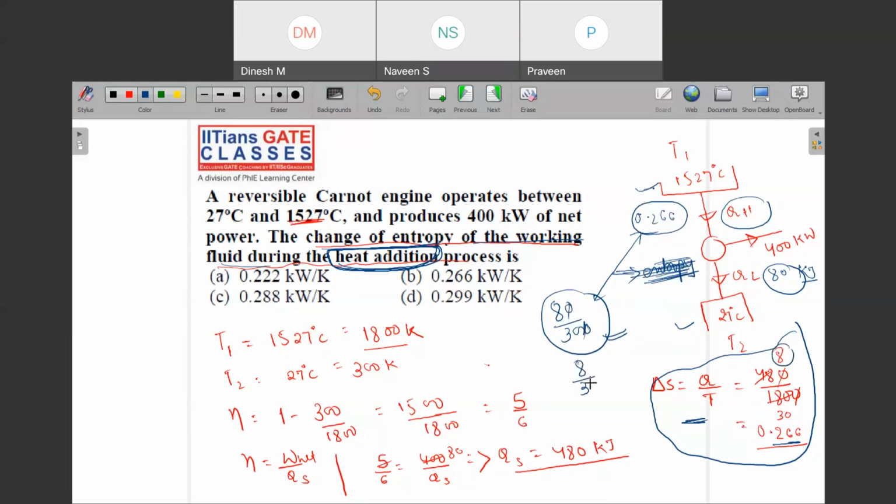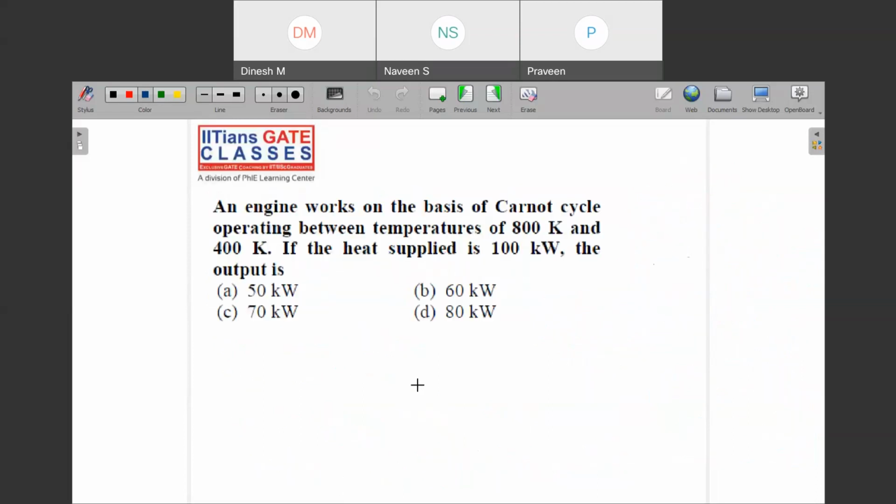So can you see that since this was a reversible engine, automatically I could see that there is no entropy generation, the entropy change is the same only, meaning the entropy remained constant. Okay, next. It says that an engine works on the basis of Carnot cycle operating between temperature limits of 800 Kelvin and 400 Kelvin. Then if the heat supplied is 100 kilowatt, the output is, we don't need to pick the pen even.